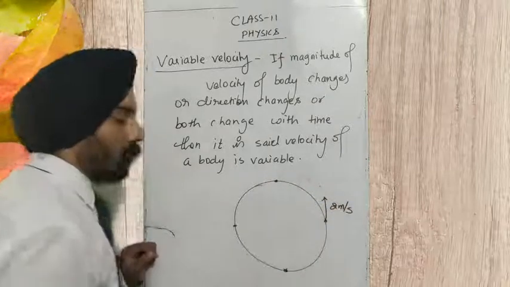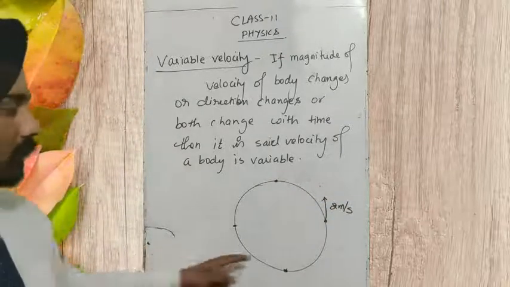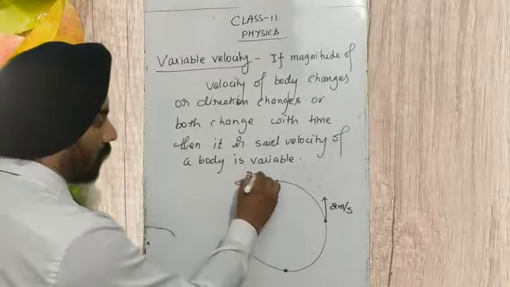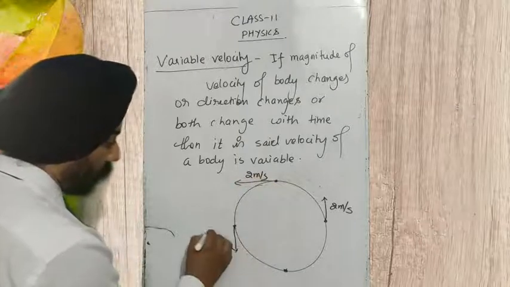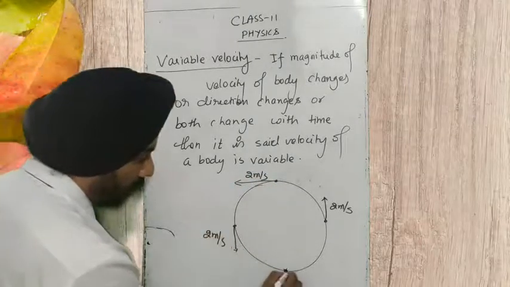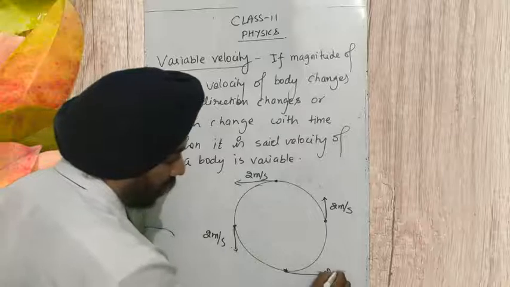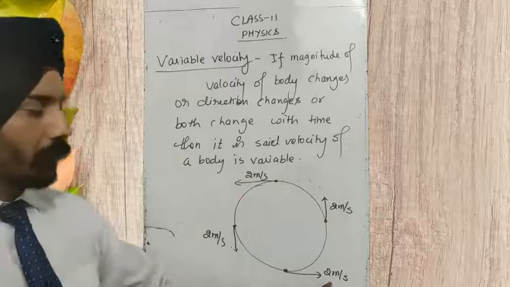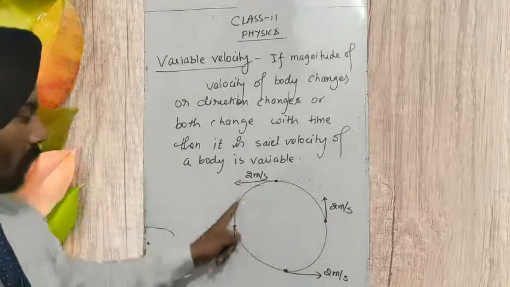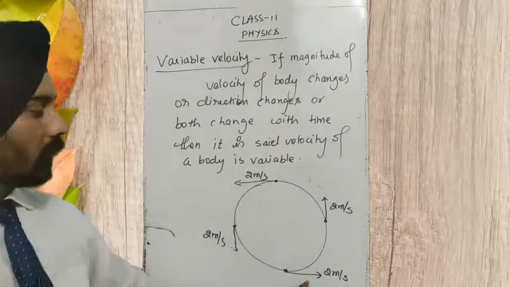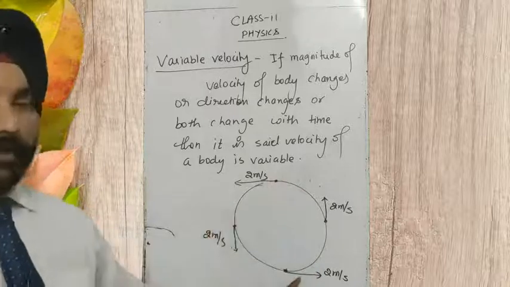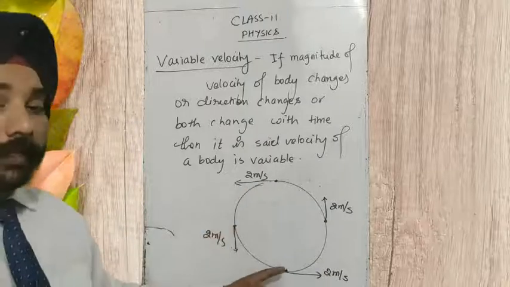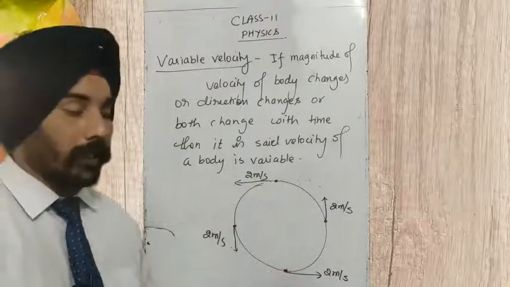The magnitude is not changing, it stays 2 meters per second, but the direction of velocity is changing at every instant of the point.